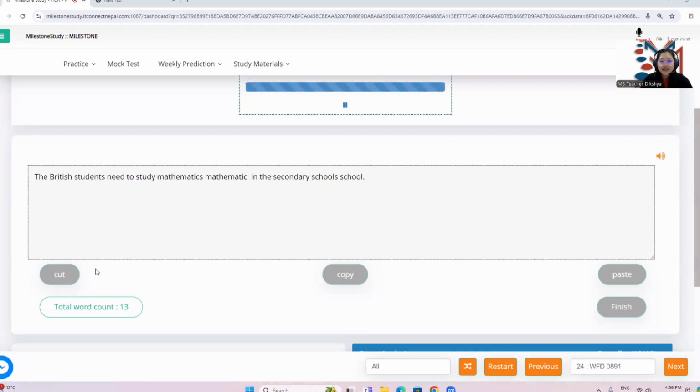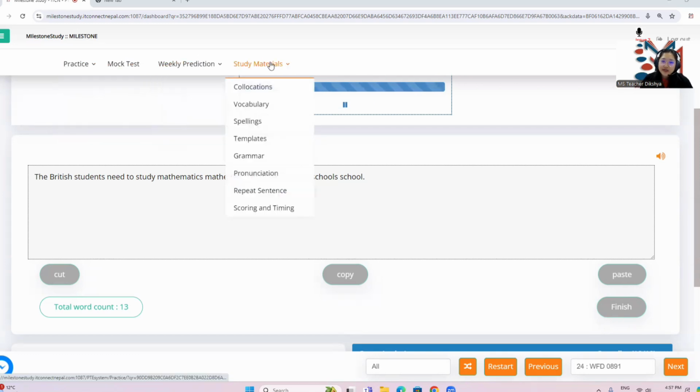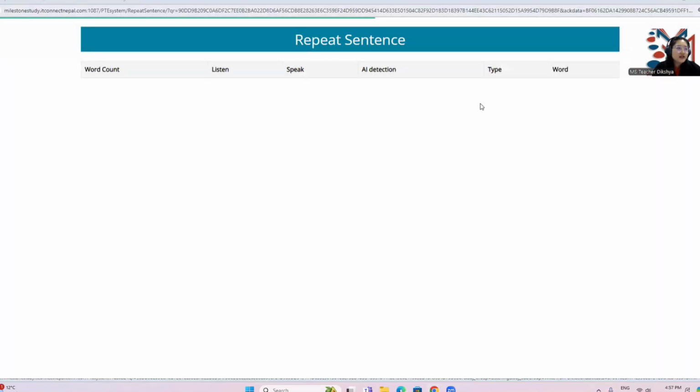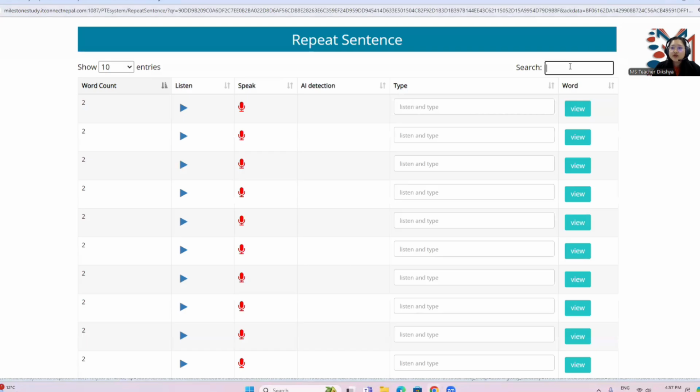And for the last hint, as I said before, in the Milestone Study website, you have a section called Study Materials where you will be able to see repeat sentence. What this does is it helps you to practice initials, especially with word count. There is a search button on the top right corner. Here you can write, say, if you want to practice from 5 word count, start from 5, if not 6, and then gradually increase your difficulty to maybe 11, 12, okay?